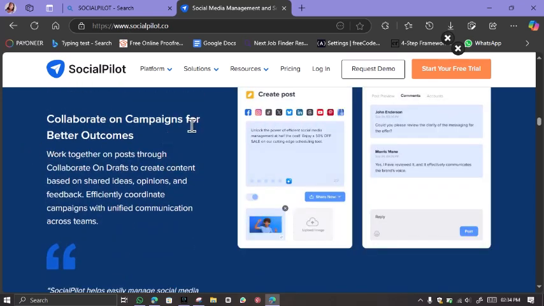You can collaborate on campaigns for better outcomes. Work together on posts through collaborate on draft to create content based on shared ideas, opinions, and feedback. Efficiently coordinate campaigns with unified communication across teams.